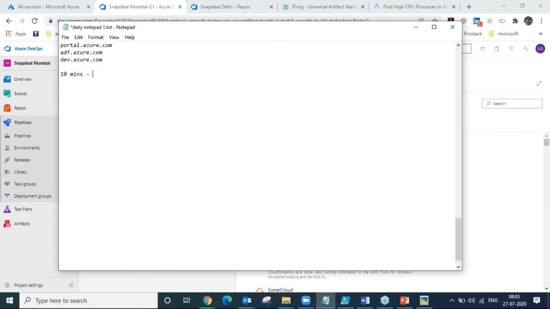I will be asking the doubts. I will be asking about the topics, and I will be reviewing, like whether every student has got this, and if you have any queries, you can tell me. For the next 50 minutes, we will be doing the labs. We will be working on Azure DevOps. For the next 10 minutes, we will be working on interview questions.